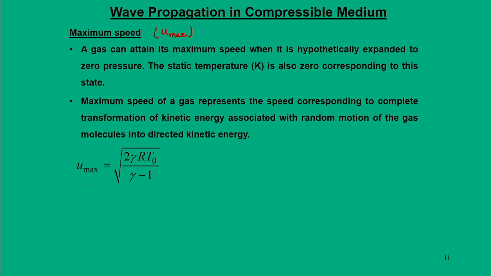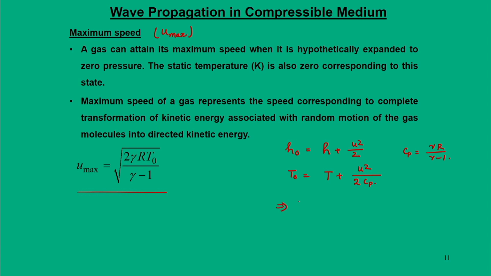Again, we can define for a given state what is the maximum speed it can attain. We can revisit the energy equation of this form, H naught is equal to H plus u square by 2, or T naught is equal to T plus u square by twice Cp. We say Cp is equal to gamma r by gamma minus 1.